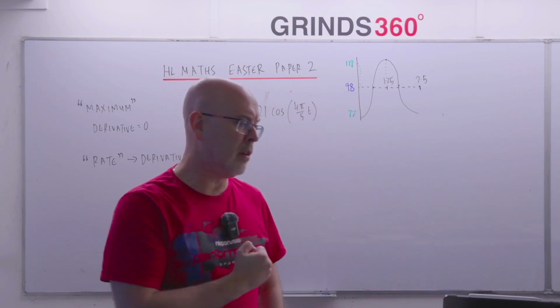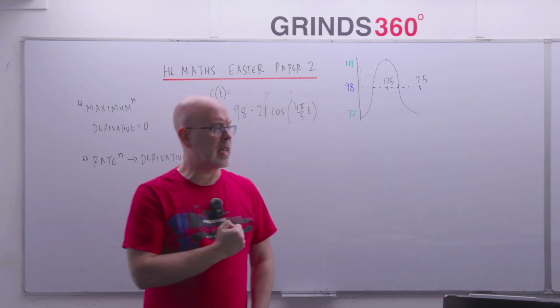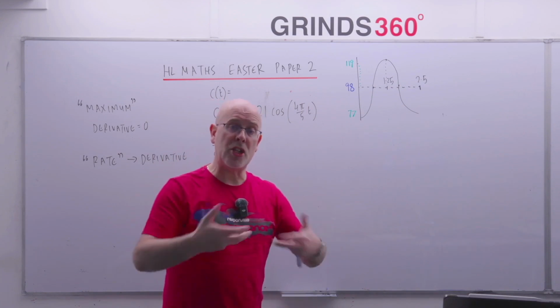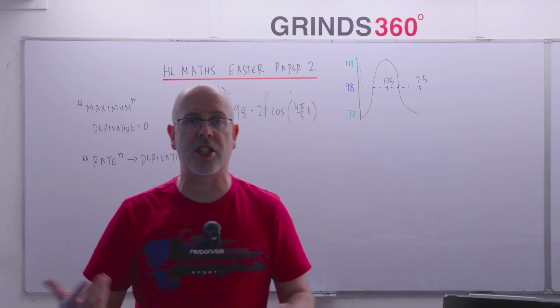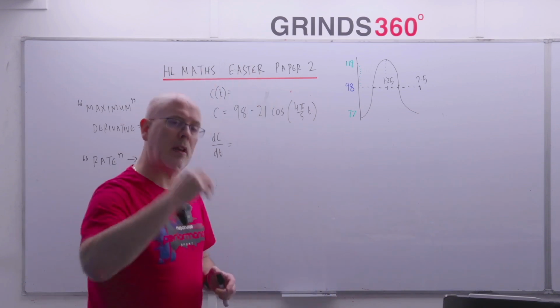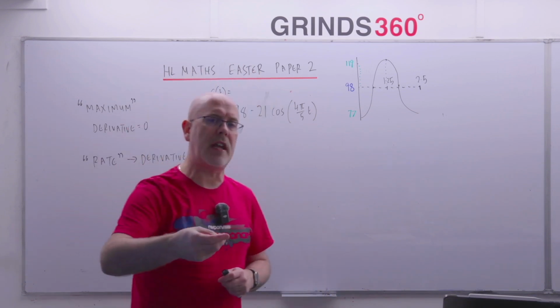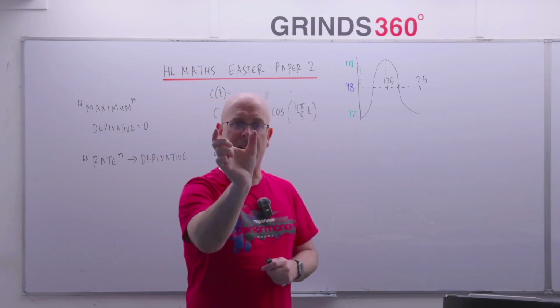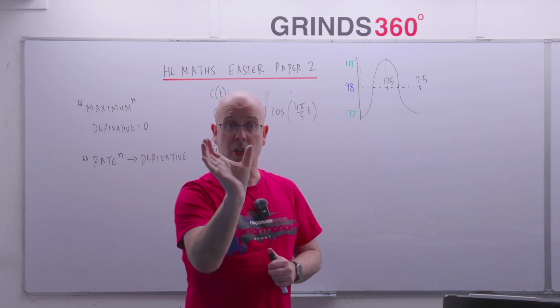Okay, so when we went on the paper 1 class on Wednesday, we had a look at a logarithmic function where you were asked to find the rate at which the percentage of tickets sold for a festival was changing at a particular time point. And we said that rate means derivative, and the way we do a differentiation is number, function, bracket. Because the function bracket bit of that is using the chain rule, which is what's going to be required here.